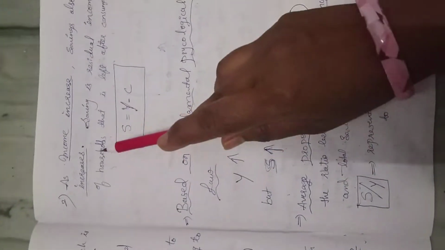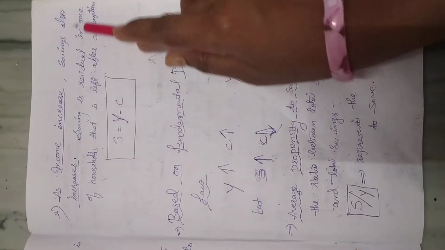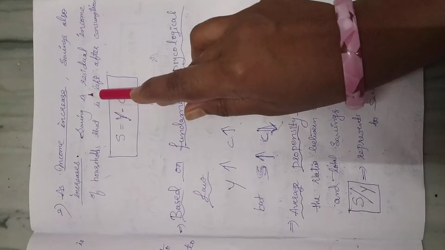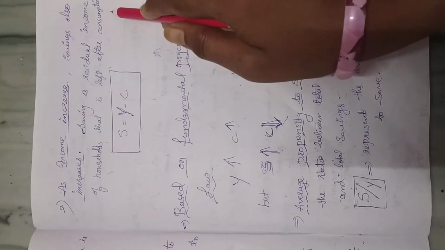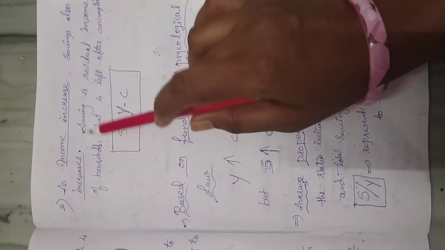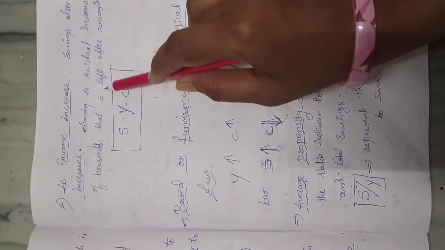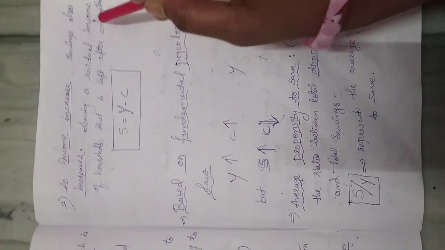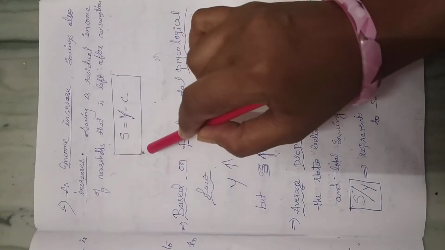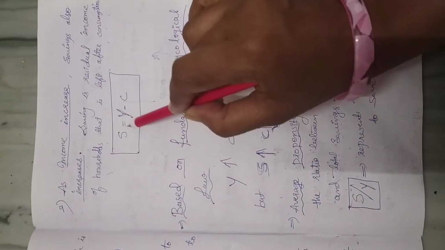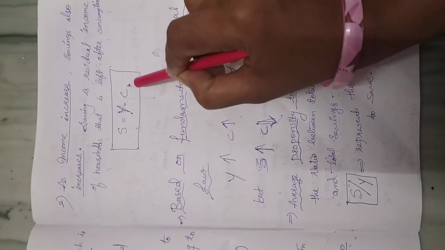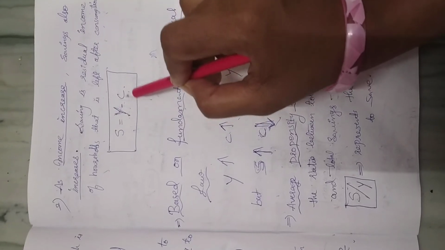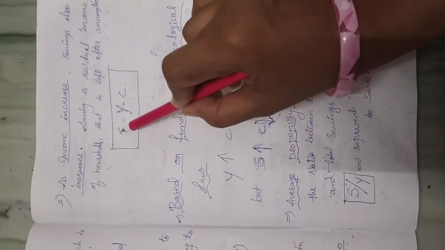The second point: as income increases, savings also increase. Saving is the residual income of households that is left after consumption. Is it clear? What is saving? It is the money left after consumption expenditure. That's why symbolically we can write savings S is equal to Y minus C, income minus consumption. That remaining part is savings from our income.